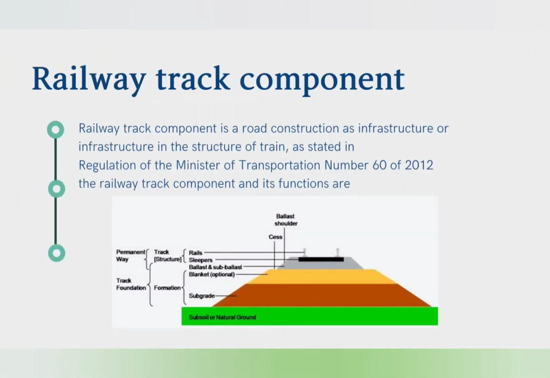Railway track component is a road construction as infrastructure in the structure of the train, as stated in Regulation of the Minister of Transportation Number 60 of 2012. The railway track components and their functions are the rail, sleepers, fastening, ballast, sub-ballast, subgrade, and drainage.